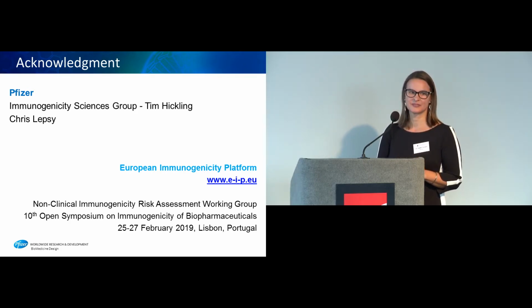I have a question. Looking at B-cell epitope prediction, I'm wondering, how do you deal with immune dominance? Because we know B-cells compete with each other. So if you identify 3 B-cell epitopes, most likely just one of them is going to be the predominant immune response. And how do algorithms for B-cell epitopes address that?